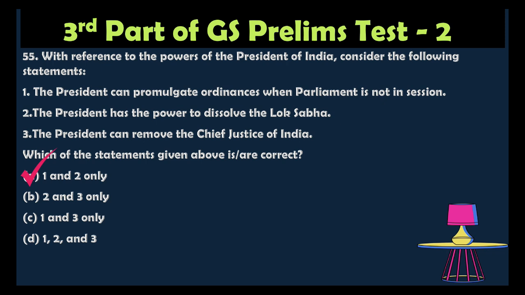Hence, statement 2 is right. The Chief Justice of India can only be removed by impeachment, not by the President. So the statement that the President can remove the Chief Justice of India is incorrect. It can be done by the impeachment procedure, not by the President's discretion.